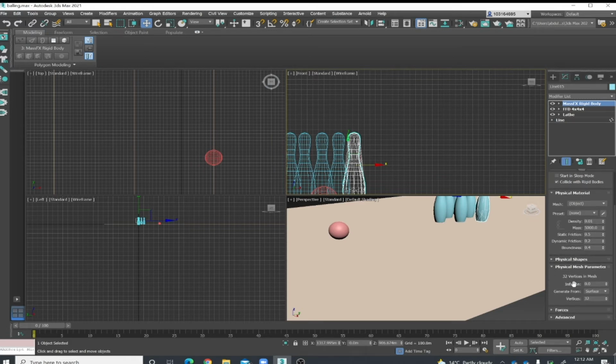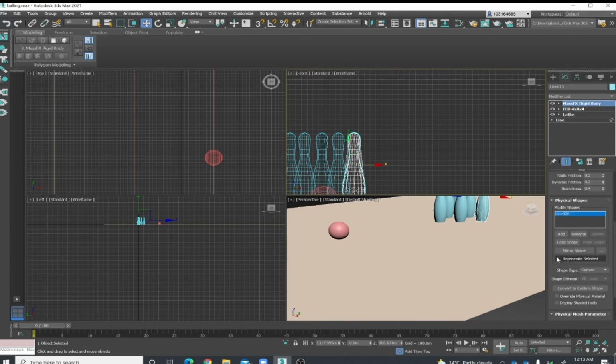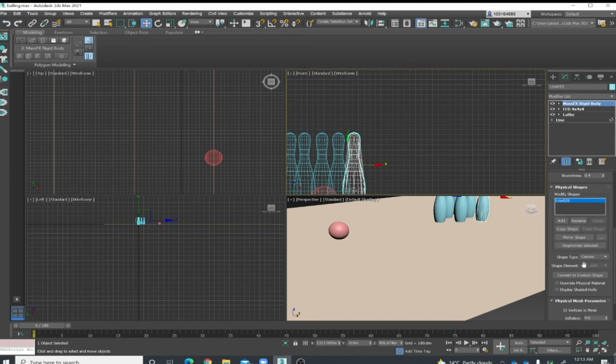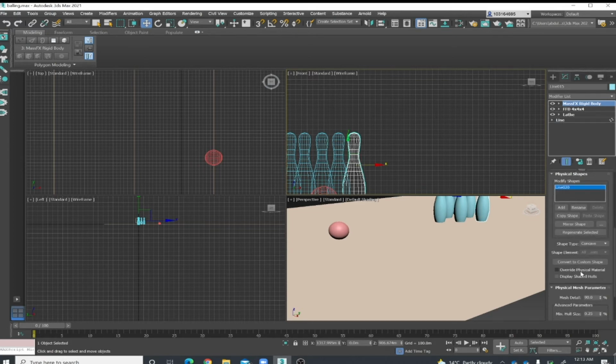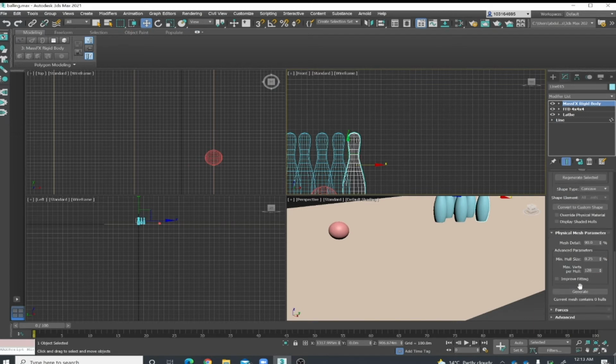and we will change this shape type to be concave, and click generator.